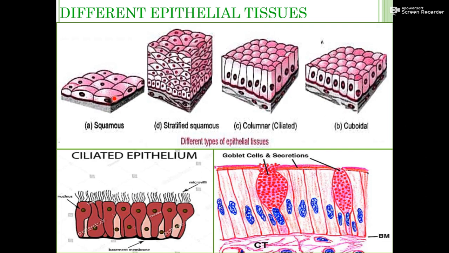And a very important thing, it is a single layer tissue in which the cells are all lying on a basement membrane. You can see this black color layer. This is the basement membrane, and on this basement membrane, these cells are present without any intercellular space.